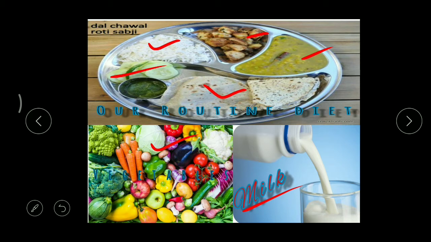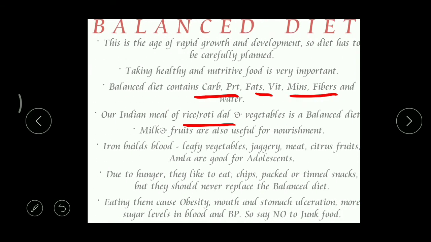That's why when you observe the diet of midday meals in the government schools, daily the government is providing egg, right? Why? Because egg is also a complete food. So what are the examples of a complete food? Milk, egg and meat. Okay, so these three. And now let's come to our topic.